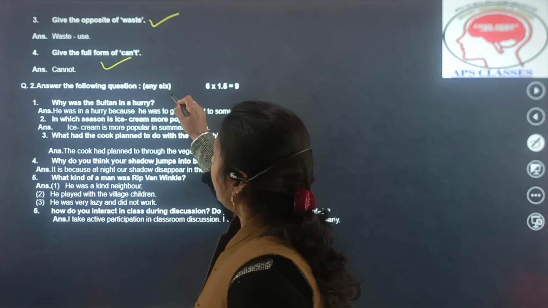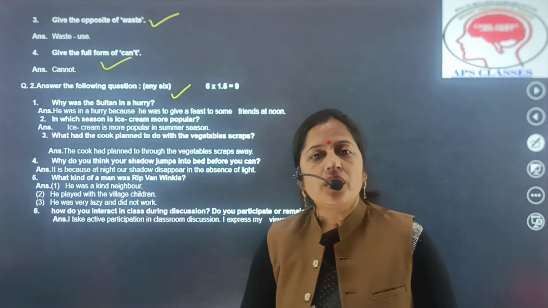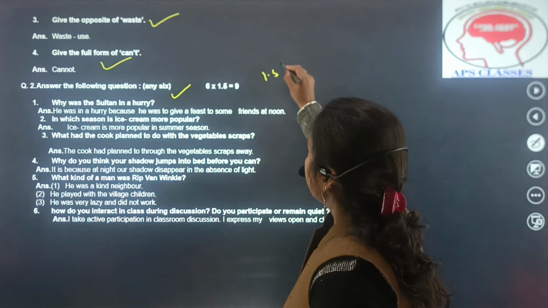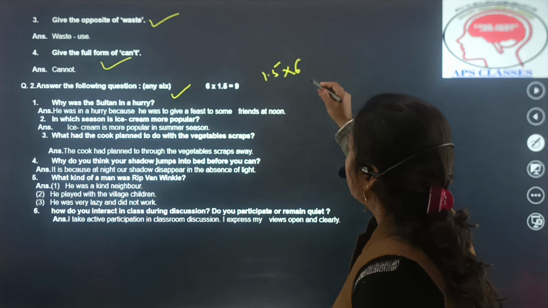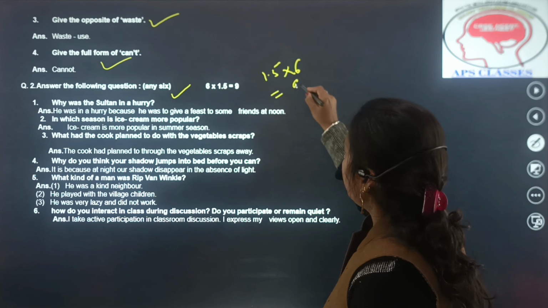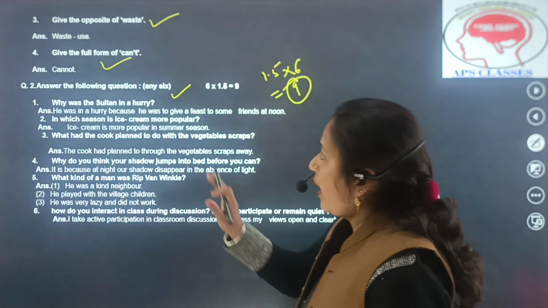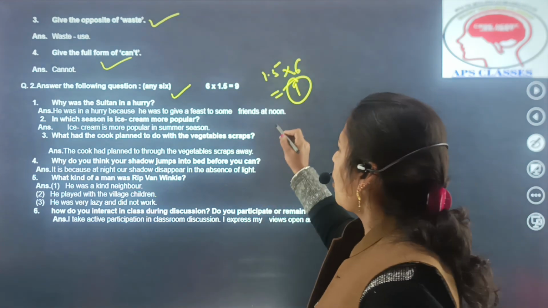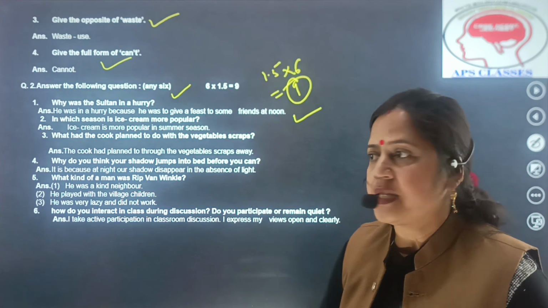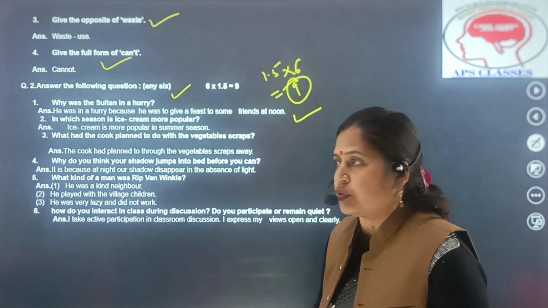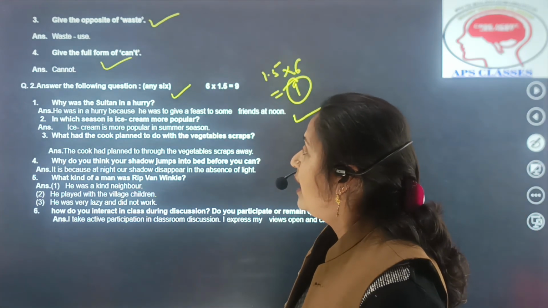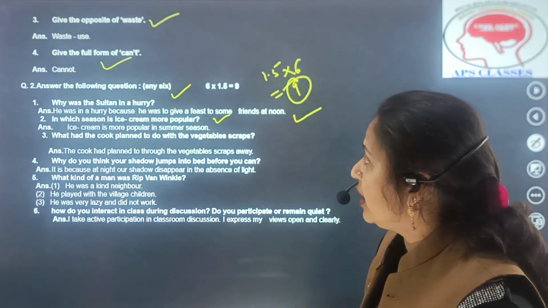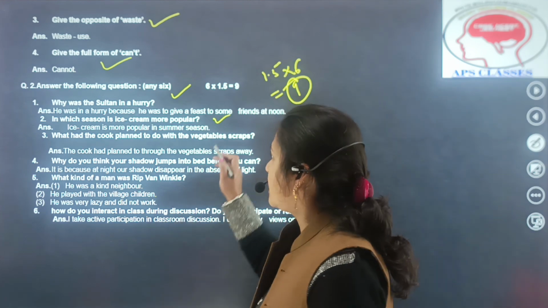Next is, answer the following questions. You have to attempt any 6 questions, and each question carries 1.5 marks, and in total there are 6 questions, hence the total comes out to be 9 marks. Why was the Sultan in a hurry? He was in a hurry because he was to give a feast to some friends at noon. So that's why he was in a hurry. In which season is ice cream more popular? Ice cream is more popular in the summer season.